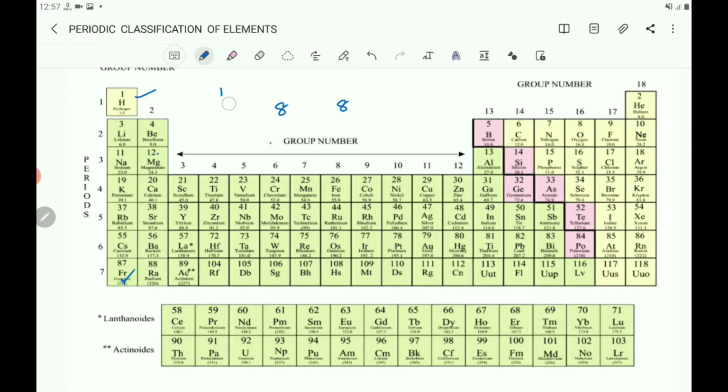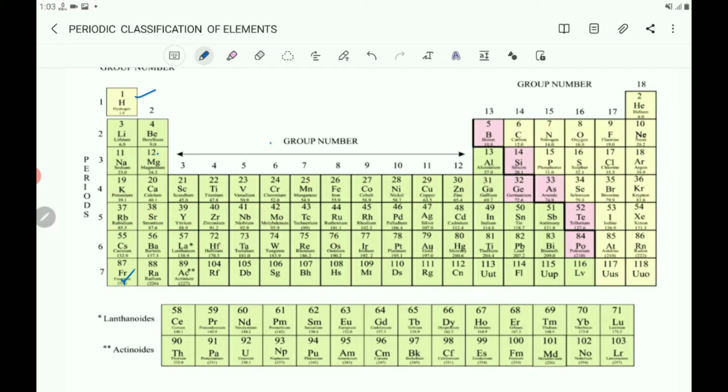In this way, the second group elements have a valency of 2. What is the valency of the second group elements? The valency of the second group elements is 2. Similarly, you will find that the elements present in any group have the same number of valence electrons.